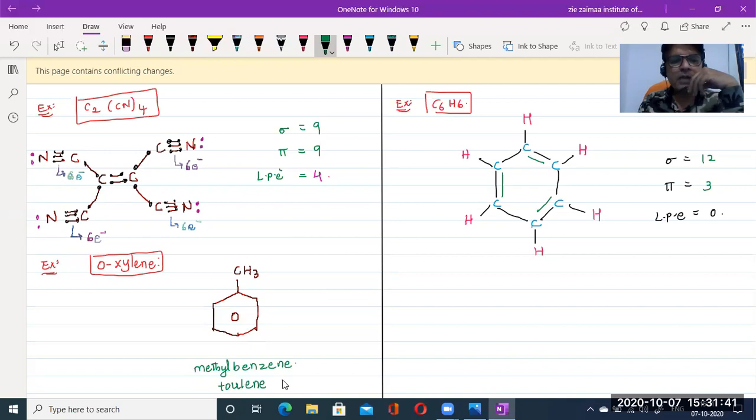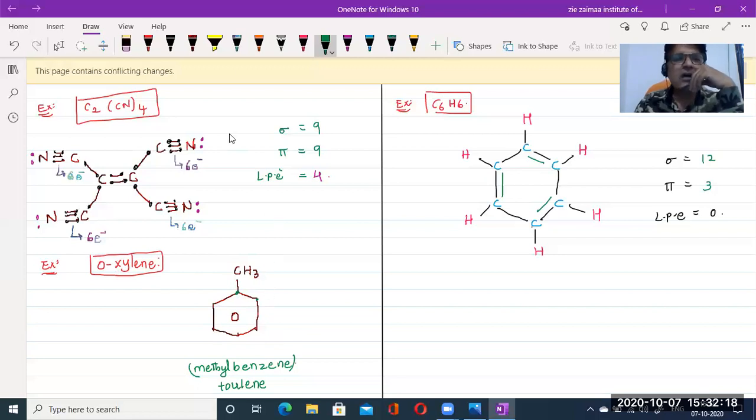Okay. Now, suppose one more CH3 group is arranged here, so this is the substituent. The carbons adjacent to this carbon, whether it is a functional group or a substituent, whatever it may be, these two are known as the ortho positions. The remaining two are meta positions, and the one directly parallel to this CH3 is known as the para position.